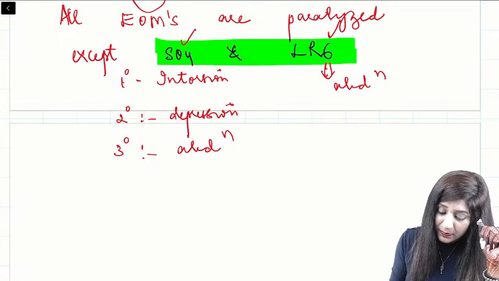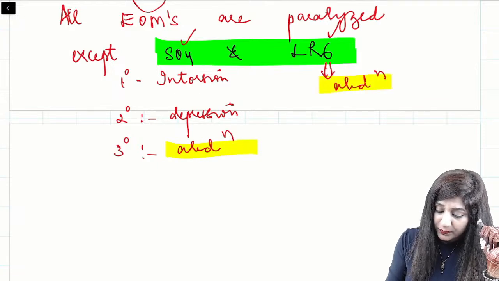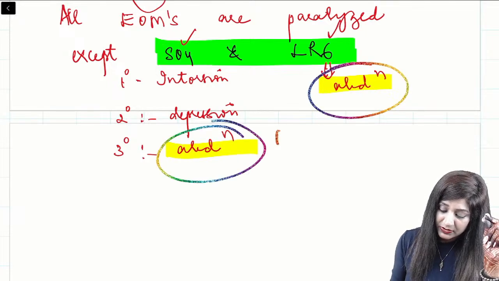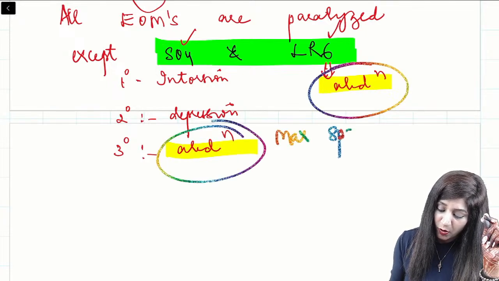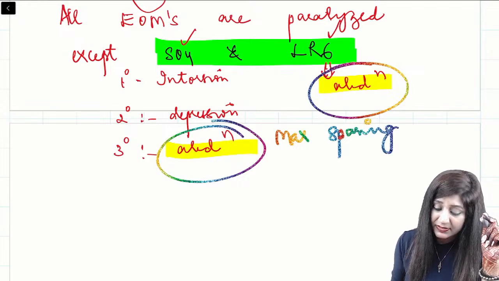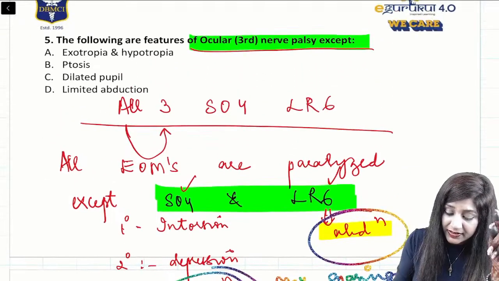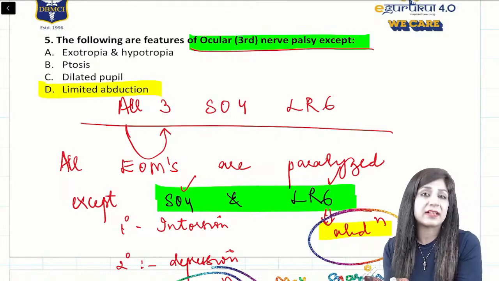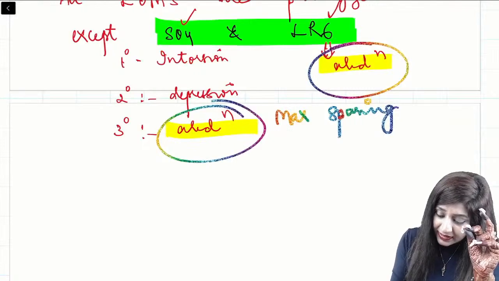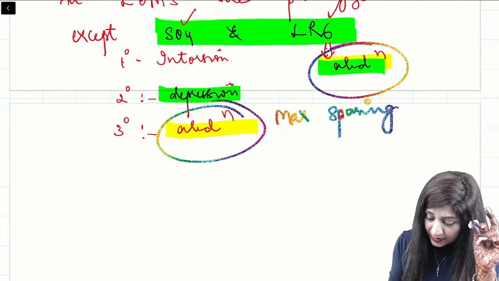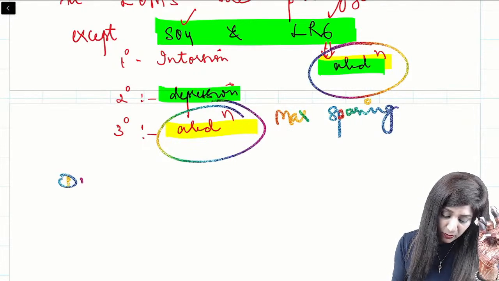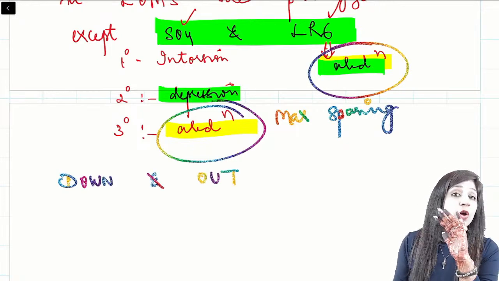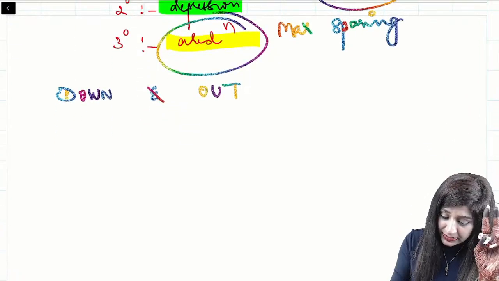So the maximum sparing of which action will take place? It is the abduction. The answer will be that limitation of abduction is not there; rather, it is spared maximally. And the eye direction is in depression and abduction, so the eye will be down and out. Whenever you have a down and out eye, you are always sure that it's a third nerve palsy.